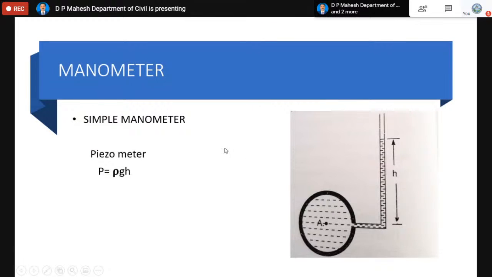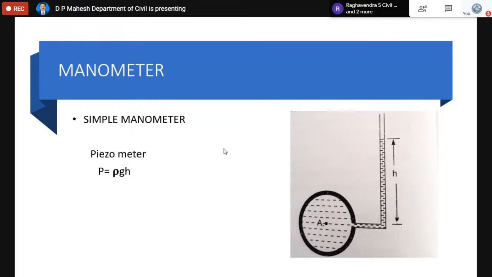Now coming to manometers, there are many types. Basically we have two types: simple manometer and differential manometer. The simplest form of simple manometer is called the piezometer. You won't find anything simpler than this among simple manometers. You can see the figure at the right end.